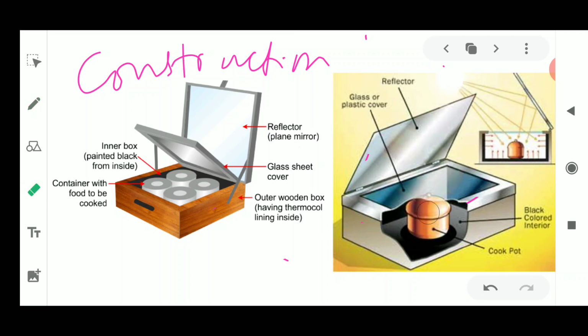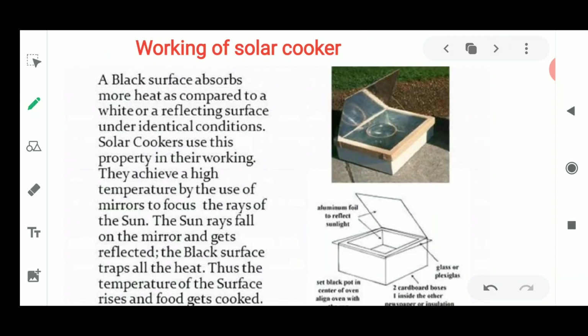Now what is the basic principle behind this? The basic theory behind the working of this solar cooker is that the temperature which is increased inside the solar cooker is not going outside. Why is it not going outside? Because the glass has a very peculiar characteristic that it produces the greenhouse effect.